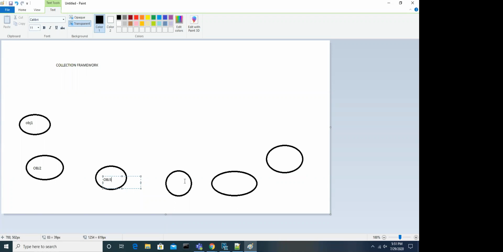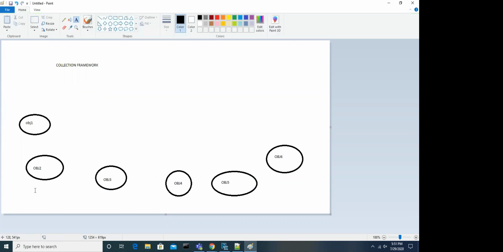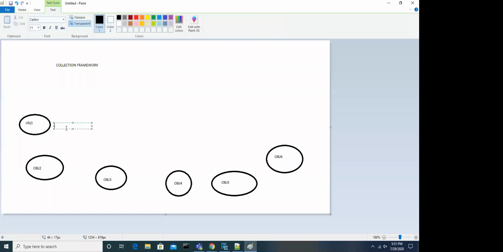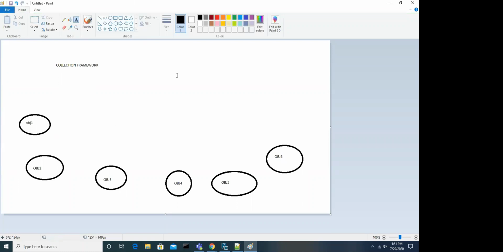Object in the sense means any value which holds some object. So let's say I want to handle these. They can be anything; I will discuss that later.